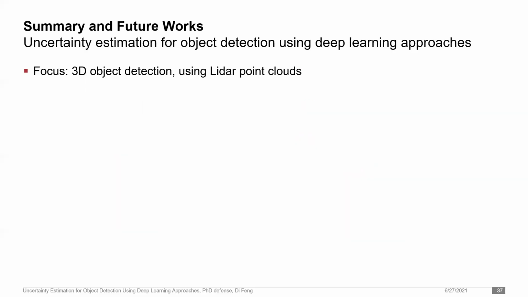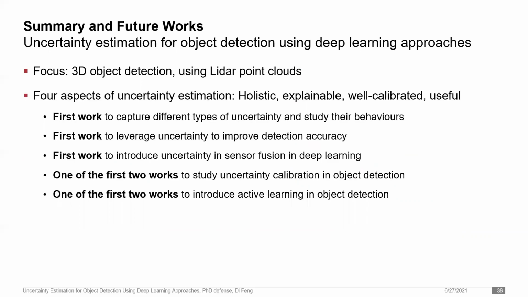To summarize, the main contribution of the thesis is to develop practical uncertainty estimation methods for object detection using deep learning approaches. Special focus was on 3D object detection using LiDAR point clouds. I studied 4 aspects of uncertainty estimation, that is to capture holistic, explainable, well-calibrated, and useful uncertainties.